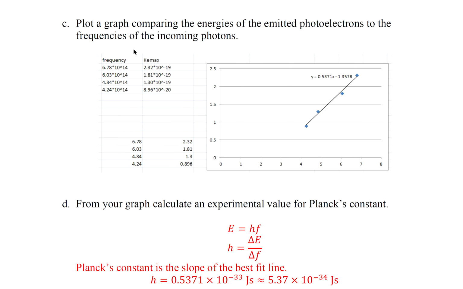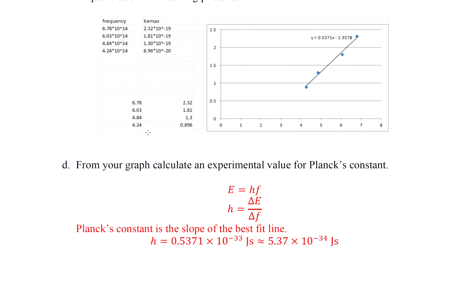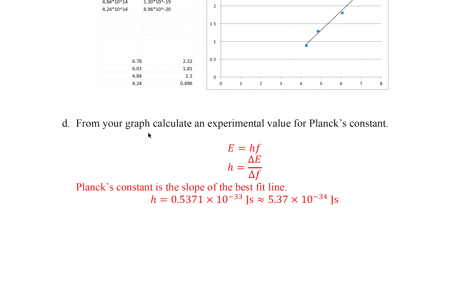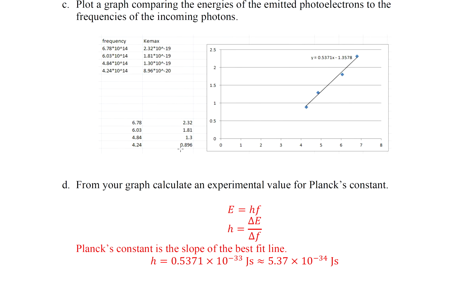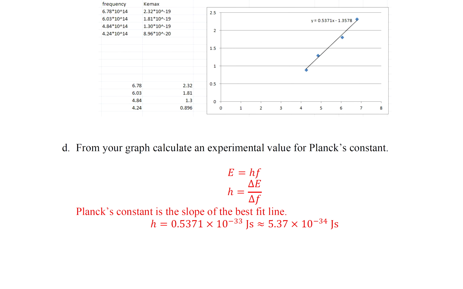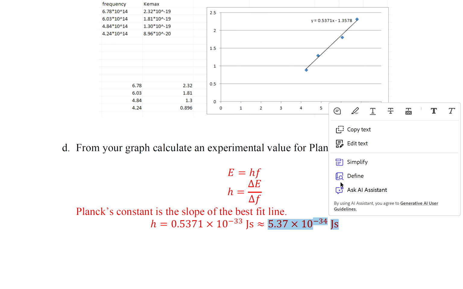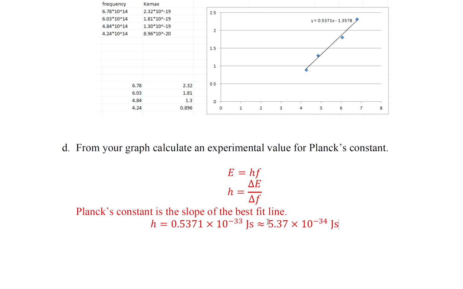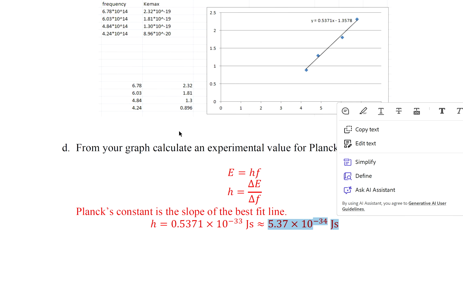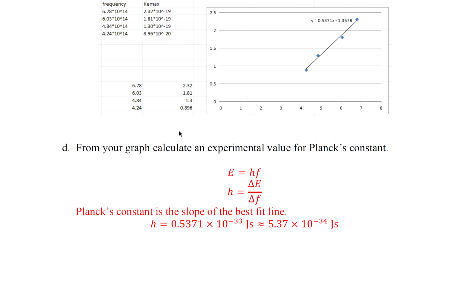You could see I have frequency and kinetic energy maximum. Part D, from your graph, calculate an experimental value for Planck's constant. So the best fit line told me the slope, which is 0.5371 times 10 to the minus 33 joules second. Okay, which is 5.37 times 10 to the minus 34 joules second, which is really close to 6.64 times 10 to the minus 34 joules second.